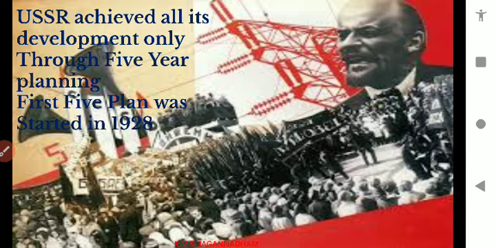See, in addition to the above, the 5-year plans were introduced by Russia in the year 1922 under the leadership of Joseph Stalin. USSR achieved all its development through the 5-year planning only. The first 5-year plan was started in 1928. In India also we followed 5-year plans up to very recently, 2015.